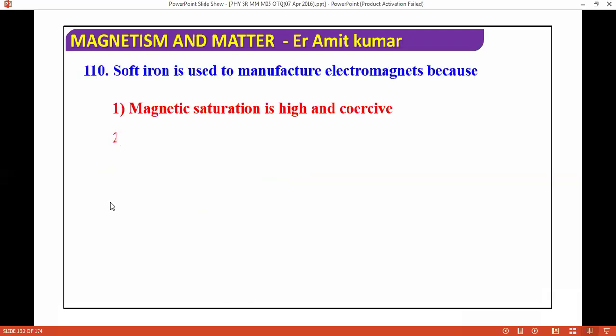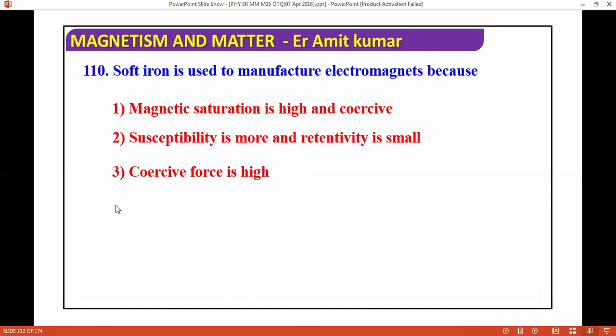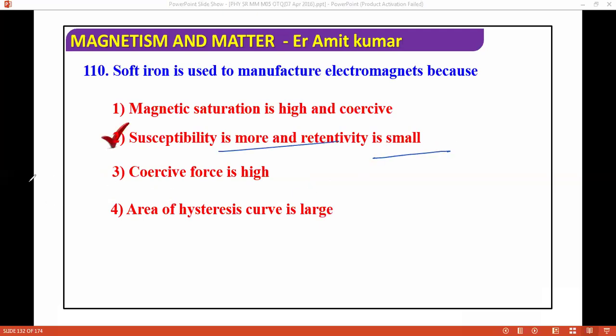Soft iron is used to manufacture electromagnets because magnetic saturation is high and coercive force is high; susceptibility is more and retentivity is small; coercive force is high; area of hysteresis curve is large. The correct answer is susceptibility is more and retentivity is small. Next question we are moving ahead.